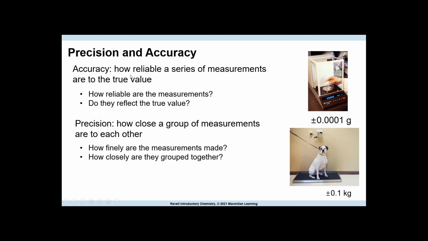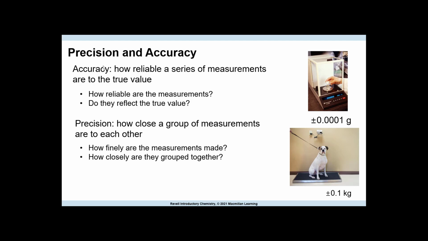So again, what is the difference between these? Accuracy is how reliable a series of measurements are towards the true value, the correct answer, if that helps you understand it. Precision is how close a group of measurements are to each other. They don't necessarily have to be near the correct answer, but they are grouped together.